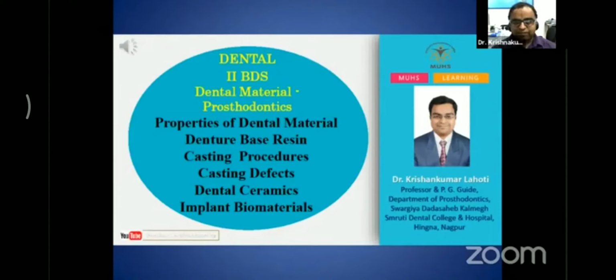Present myself in front of my students all over Maharashtra so that they get to know about the rapid review, or rapid revision, of the dental material for the prosthodontic aspects.